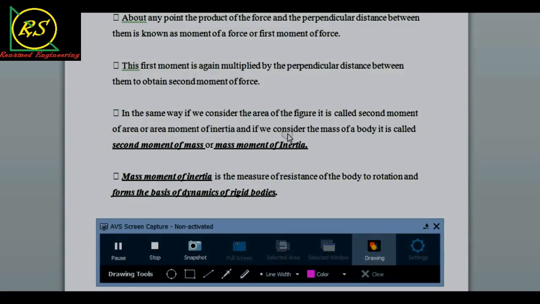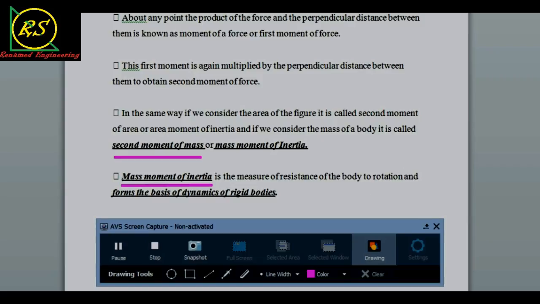In the same way, if we consider the area of a figure, it is called second moment of area or area moment of inertia, and if we consider the mass of the body, it is called second moment of mass or mass moment of inertia. Now this moment of inertia is divided into two parts: the first is second moment of area, and the second is mass moment of inertia.